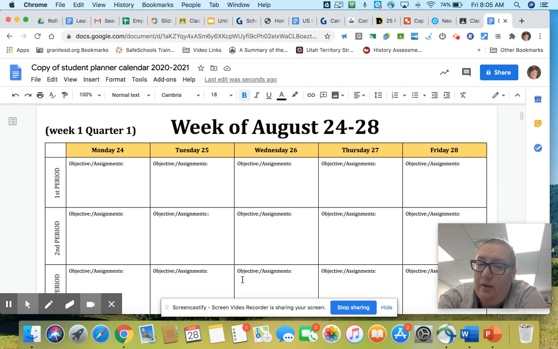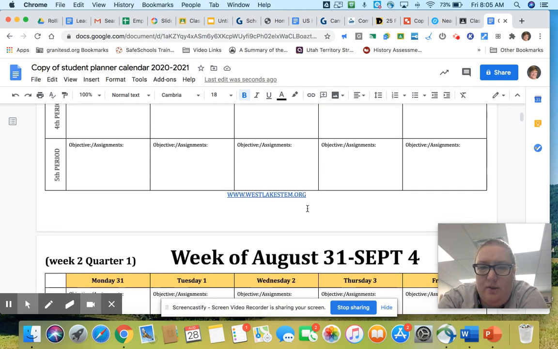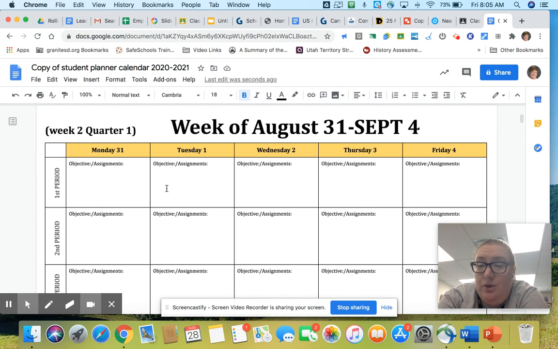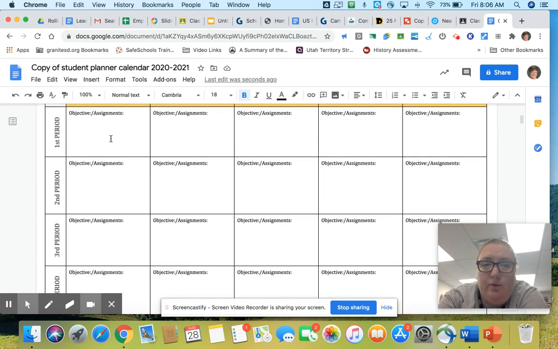Starting on Monday, when we do the Google Meets during class, I'm going to show you an objective every day, and I want you to write it in your planner. Obviously, this is the wrong week because this is week 1, but if you go in, here's week 2 for quarter 1. If you're in first or third period, I'm going to give you an objective, and you're going to write it in here. And then when we do assignments, you can write them in here. All assignments will just be due on Friday. So if we do something in class on Monday and you don't quite get it done, I want it turned in sometime by the end of the day on Friday.